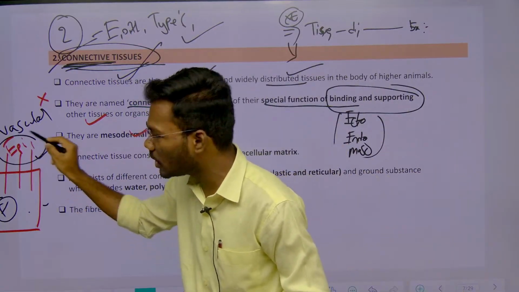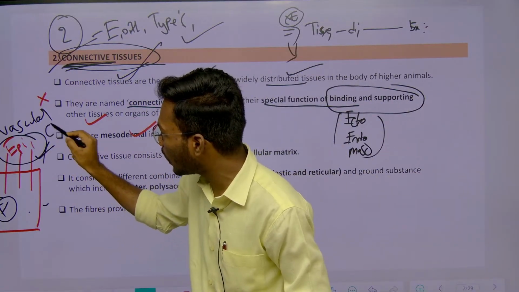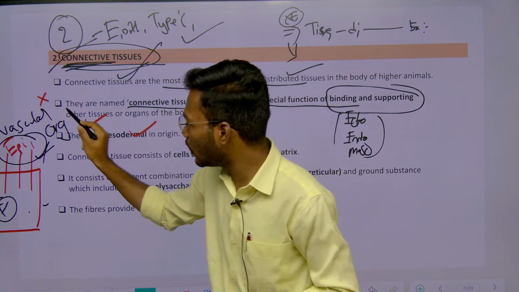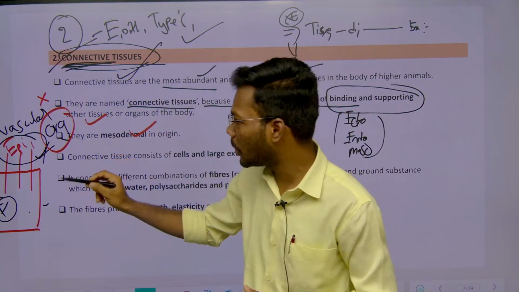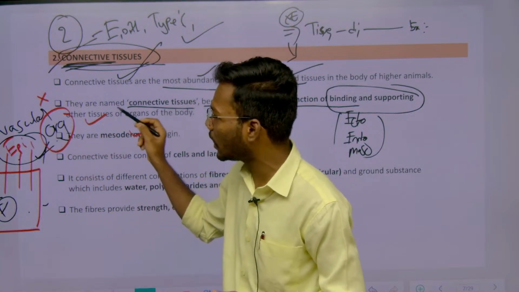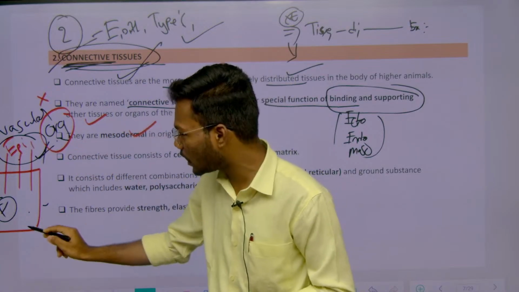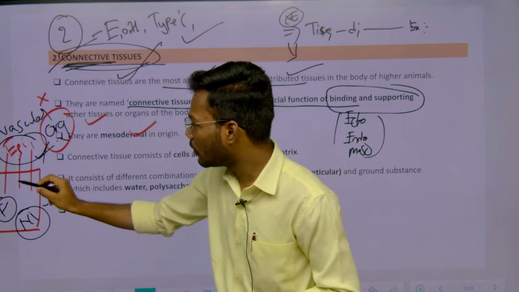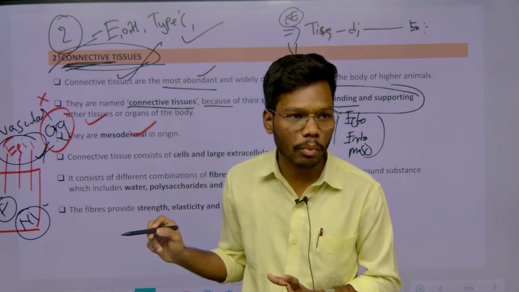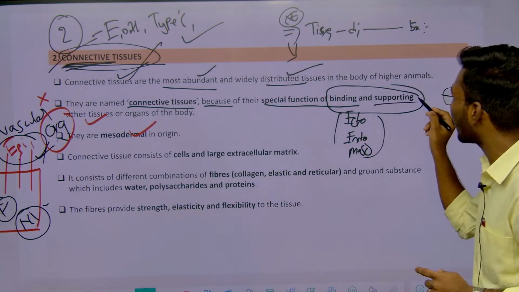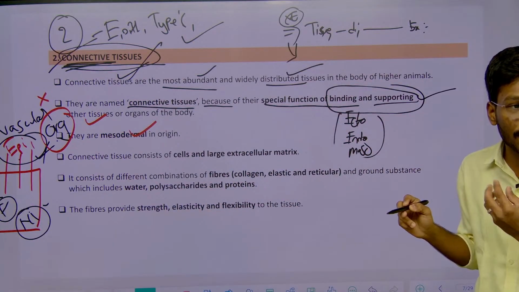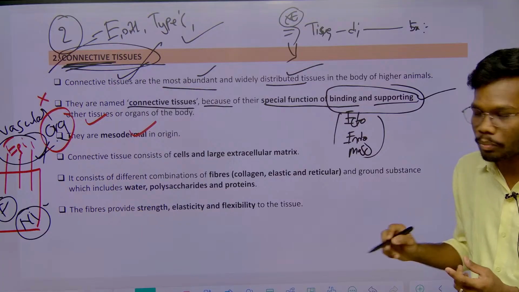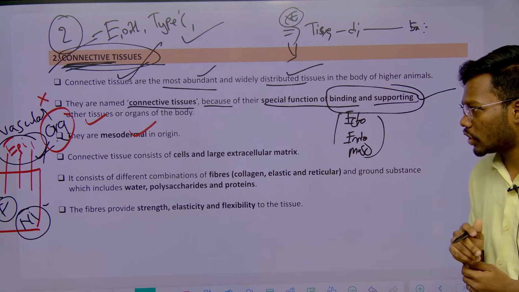Here it may be epithelial tissue, here another organ, here another tissue, and all of them are connected with connective tissue for the purpose of life support. It is giving food and nutrients to the particular tissue. That is the function of connective tissue.